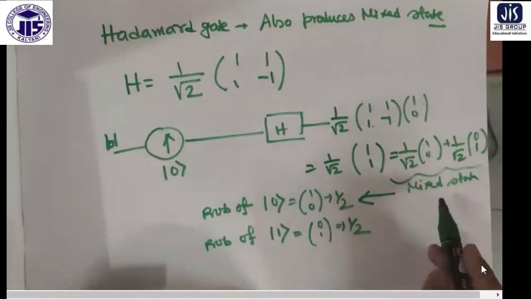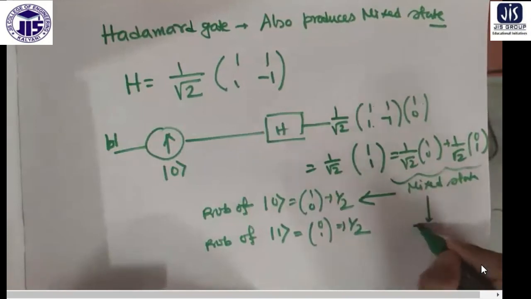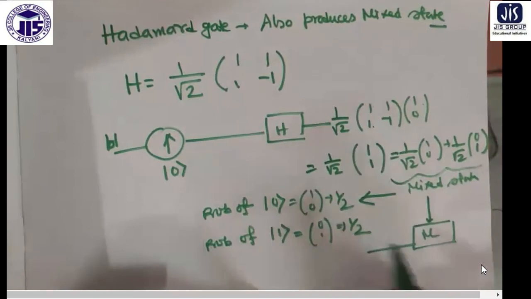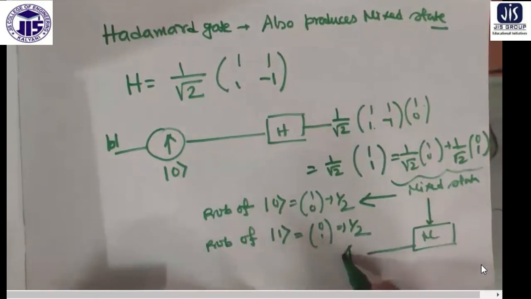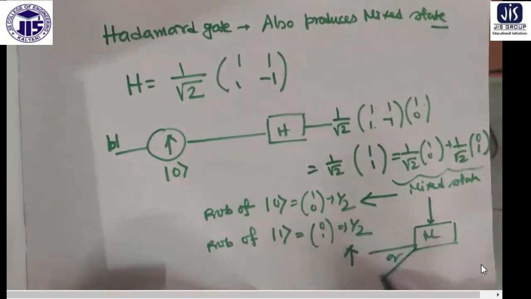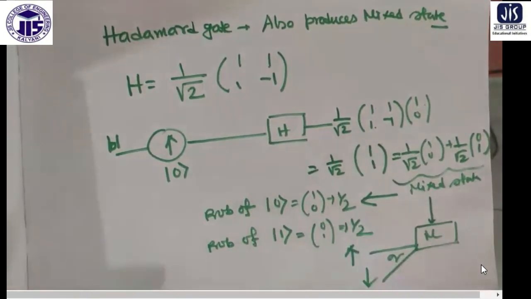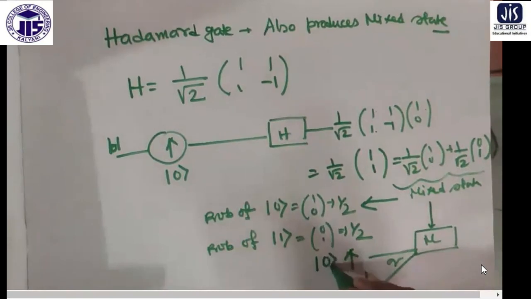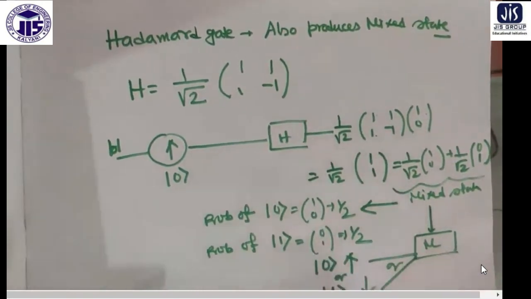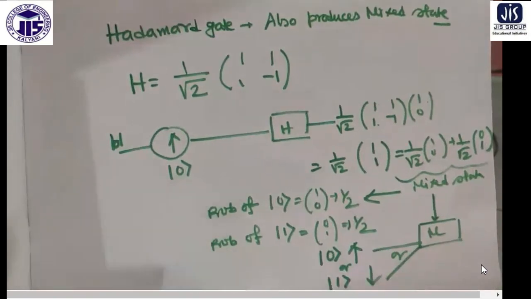Okay, and if you now try to measure it, I call it measurement here, you'll see either it is in the upspin state or it is in the downspin state. You cannot see both of them. Either you will see it in the 0 state or you will see it in the 1 state. So one of them is true. You cannot get it in both the states.